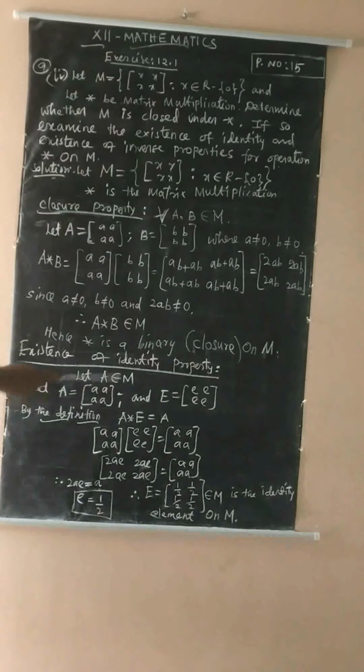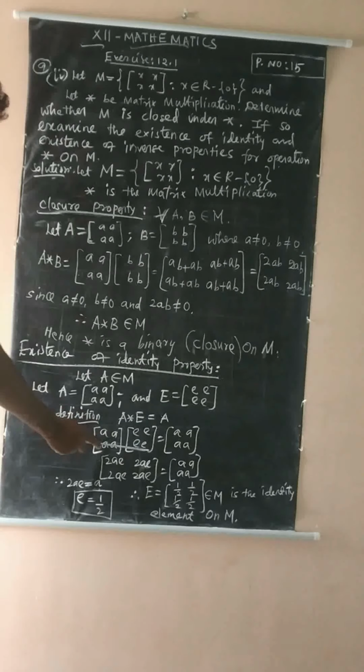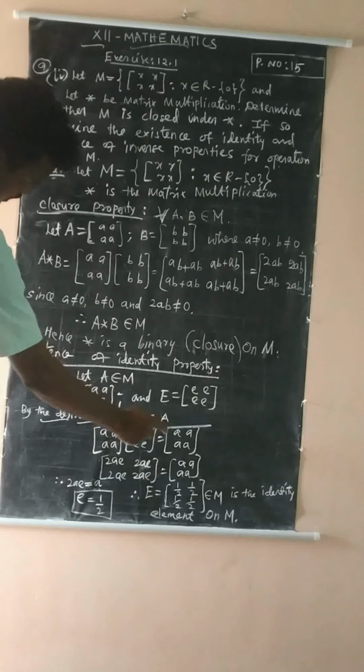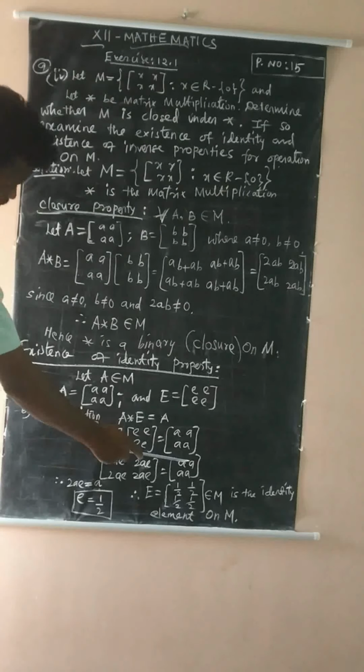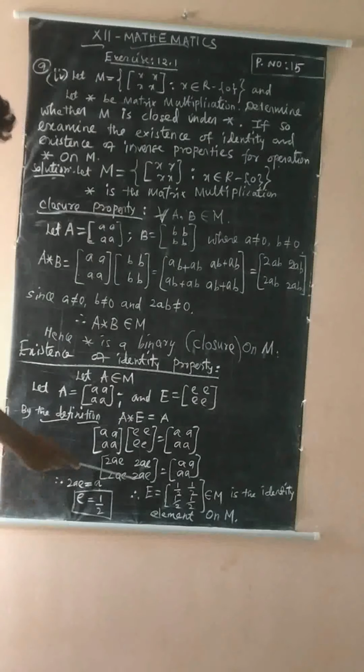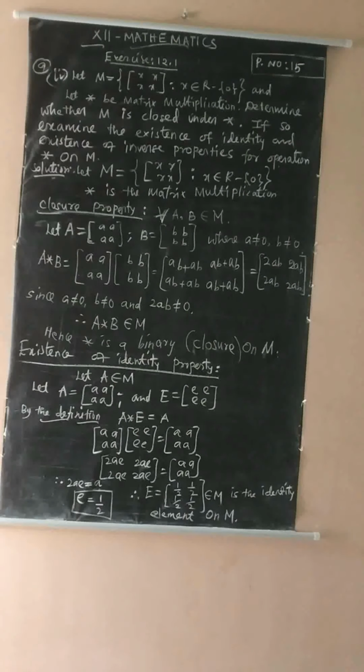By the definition of identity, A star E is equal to A, or otherwise E star A is equal to A. So now write down the matrix A. Star means here matrix multiplication with E, which is equal to matrix A. Now the product of this, we got 2ae in every entry,